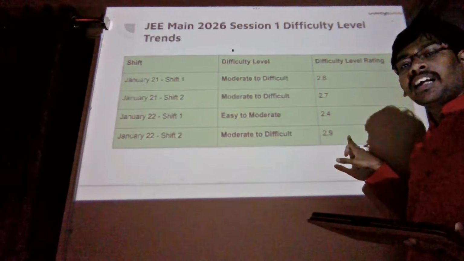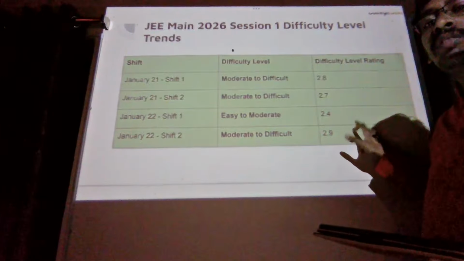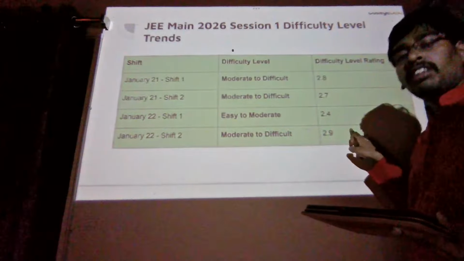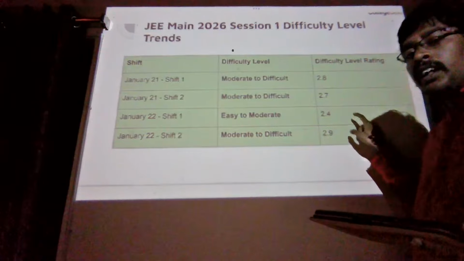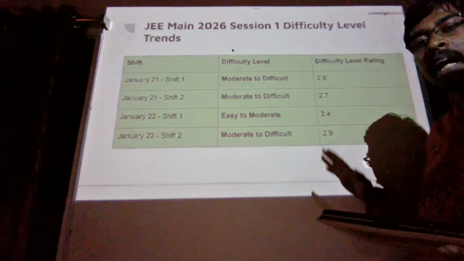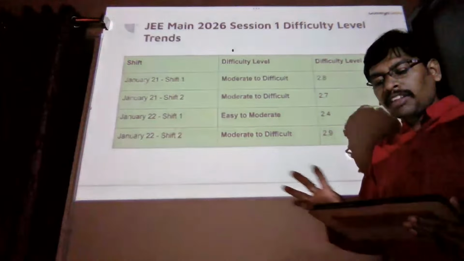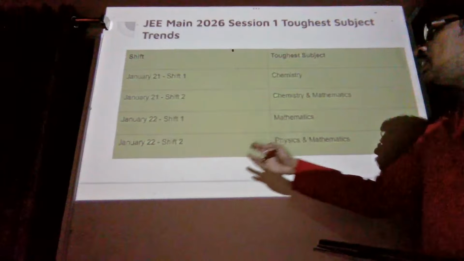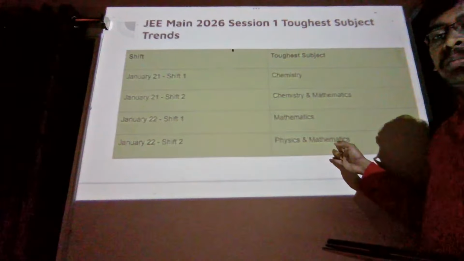Still 4 more shifts are left, so we'll get better clarity on what could be the toughest shift. But overall, if you see the difficulty level ratings analyzed by CollegeDekho, 2.8, 2.7, 2.4 and 2.9, the paper has been above average in terms of difficulty level. Again the same trend yesterday also, January 22nd shift 2, physics and mathematics were tough.